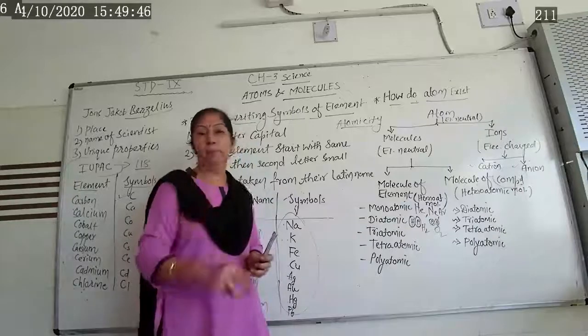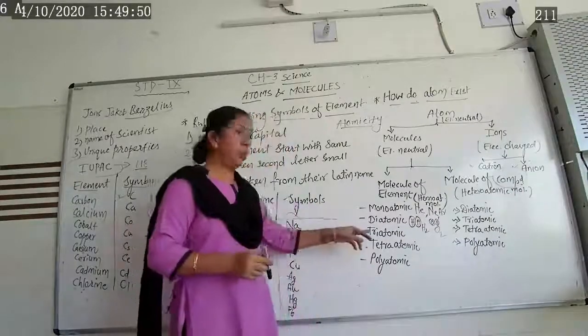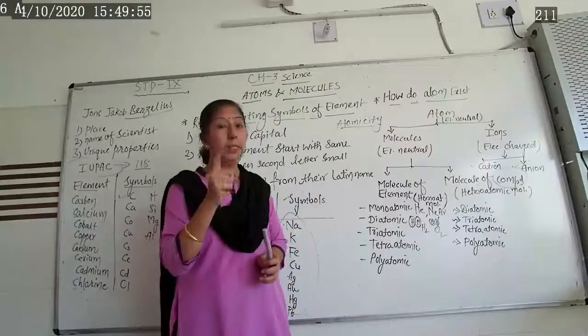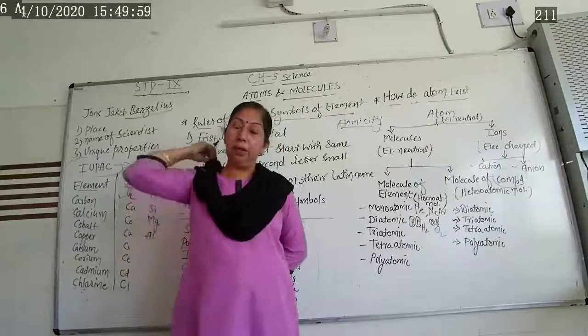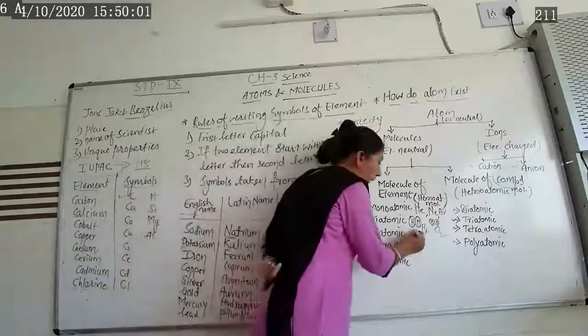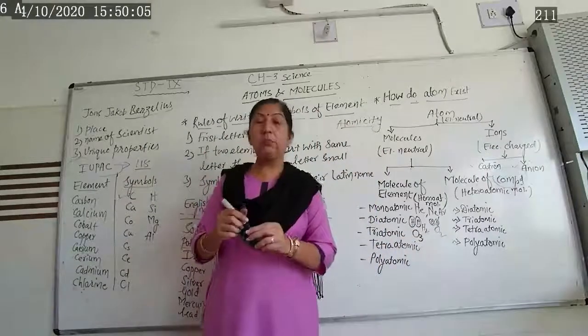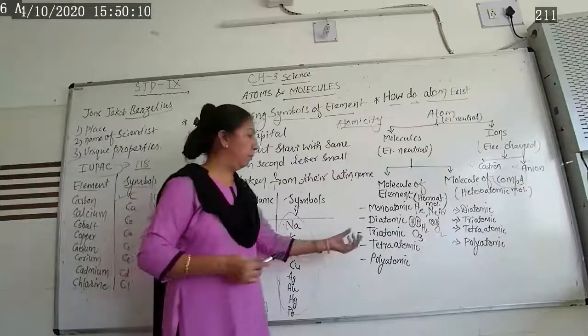Now next one is triatomic. Tri means three. Di, two; tri, three; mono, single. So in triatomic form, if three similar atoms combine together, they form a triatomic molecule. Taking the example O3, three oxygen atoms combine together and form ozone.